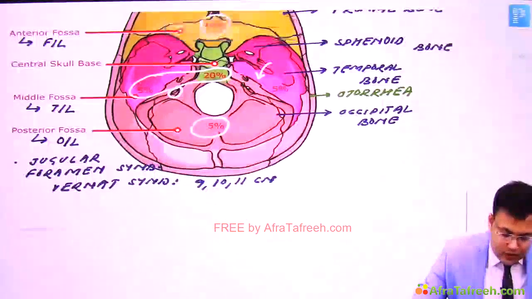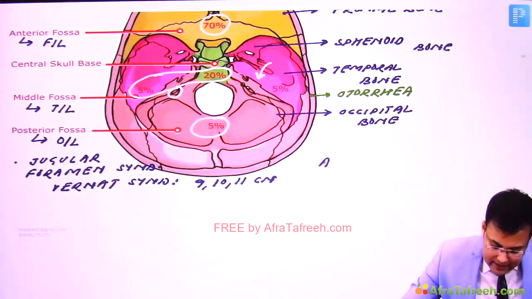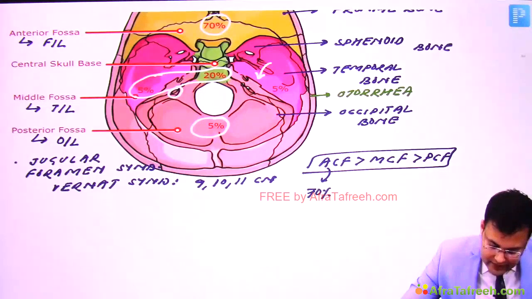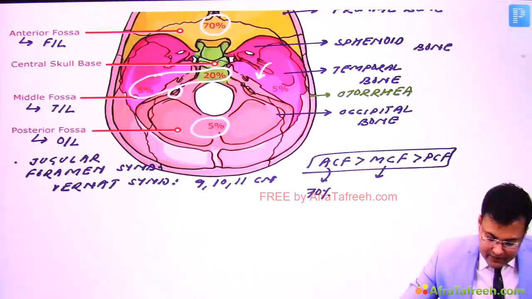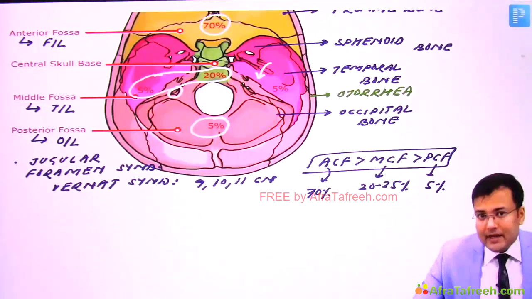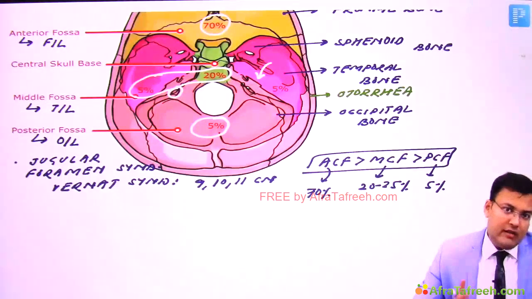Right? So what's the most common type of skull base fracture? Anterior cranial fossa, followed by middle cranial fossa fracture, followed by posterior cranial fossa fracture. Right? So anterior cranial fossa fracture incidence is 70%, middle cranial fossa fracture combined incidence is 20 to 25%, and posterior cranial fossa fracture is 5%. This is a very important topic, almost asked every year. So individually we are going to discuss.